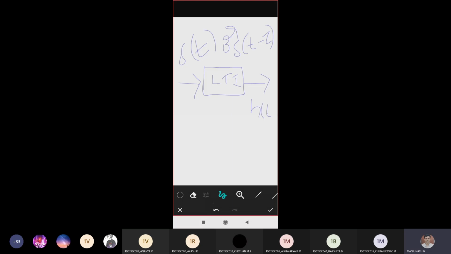So not y of t now. y of t is the output from a system. But now we know the general diagram, do you remember? There is x of t, there is y of t, and the response is h of t. How exactly this h of t arises is what I'm trying to explain to you, guys. Am I clear till here to everyone? Yes, sir. Okay. So we know that if you give delta of t, you will get h of t. If you give delta of t minus 2, then how to represent your h of t? Nothing but h of t minus 2. Agree, everyone?